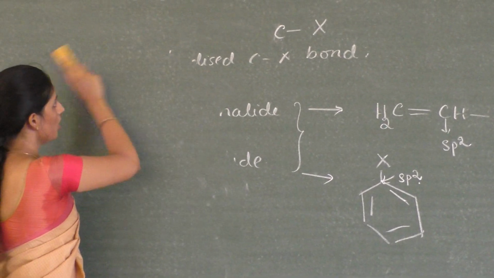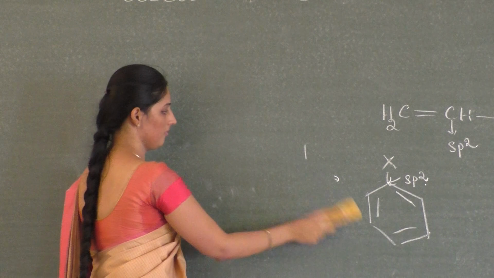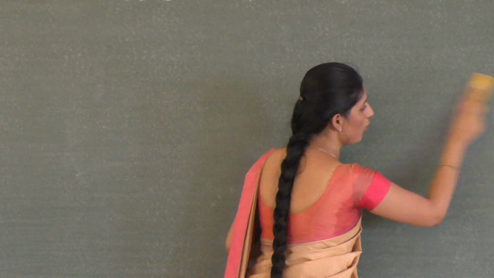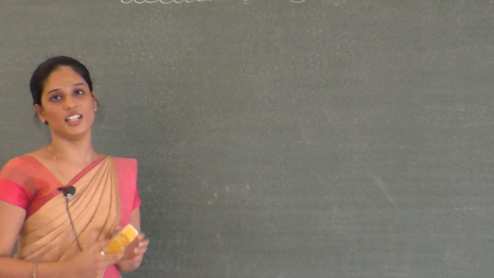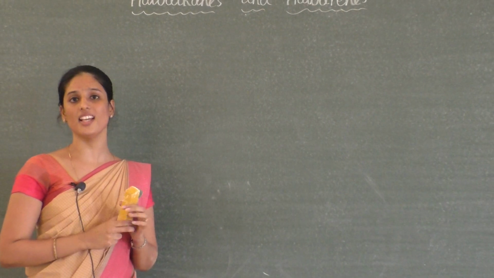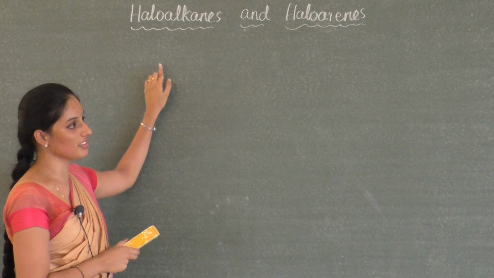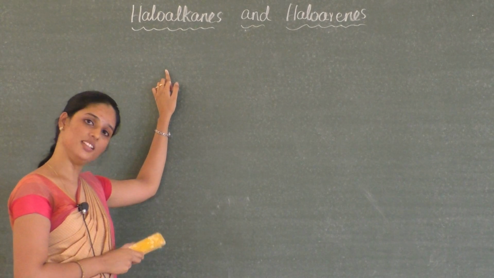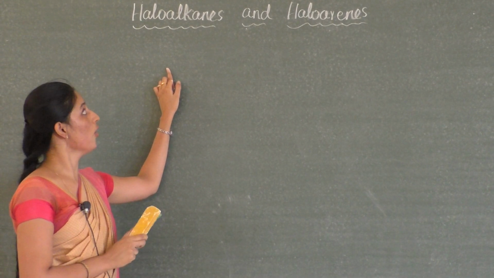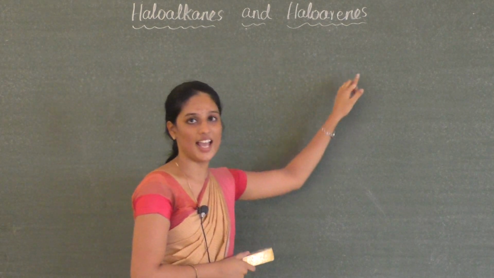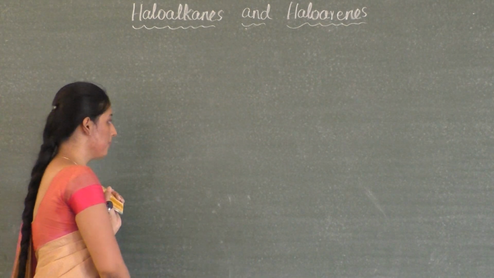So that is about nomenclature. Many of these organic compounds have both common as well as systematic IUPAC names. Let's discuss the common as well as IUPAC names of haloalkanes and haloarenes. It's pretty simple.